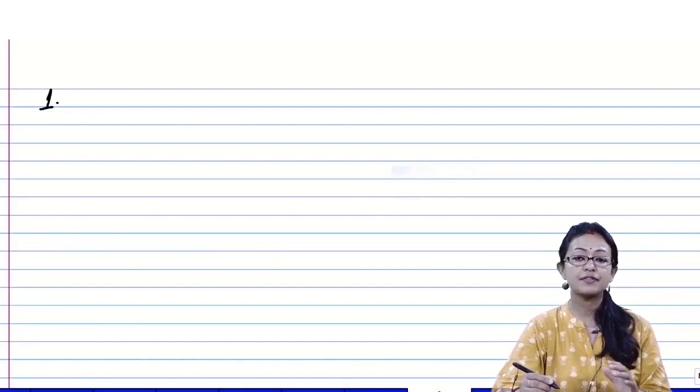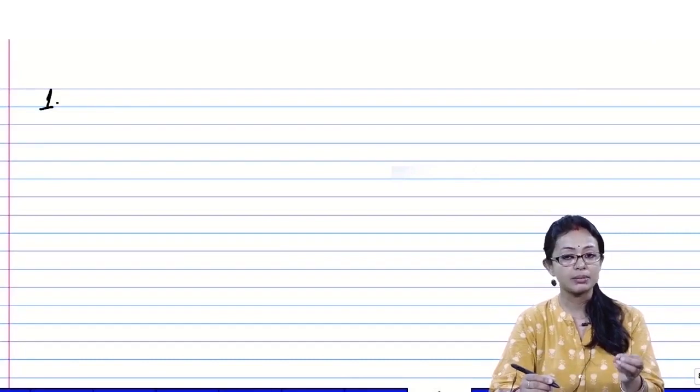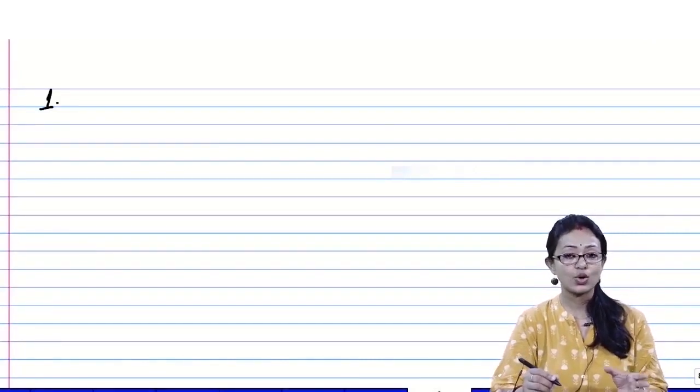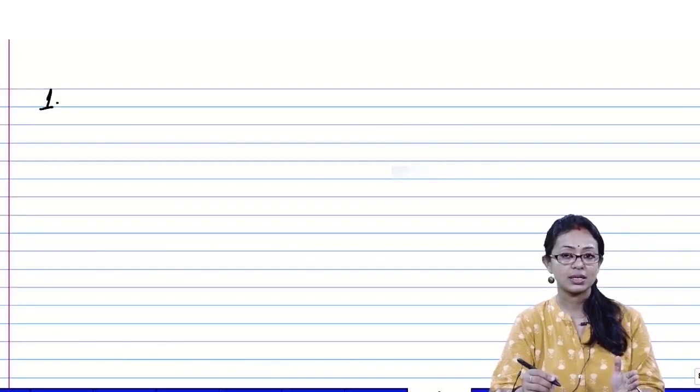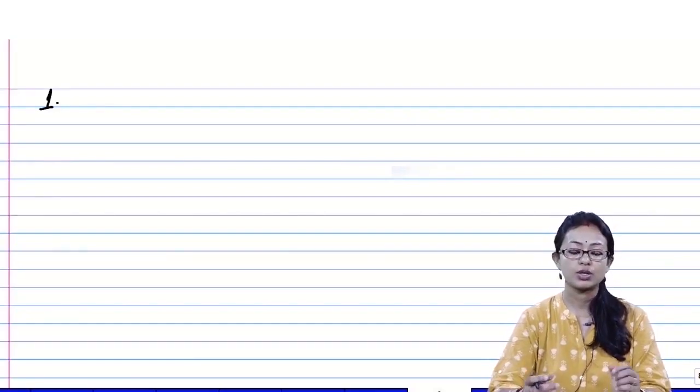We know hate is a feeling, so definitely it is not a matter. Whereas almond, which you can count and it has got physical existence, thus almond is a matter. Cold drink is again a matter because it has got a physical existence, right? It has got volume, it has got mass, and it occupies space. Whereas smell is definitely not matter because smell is a feeling. So you should be able to understand that matter has got physical existence.